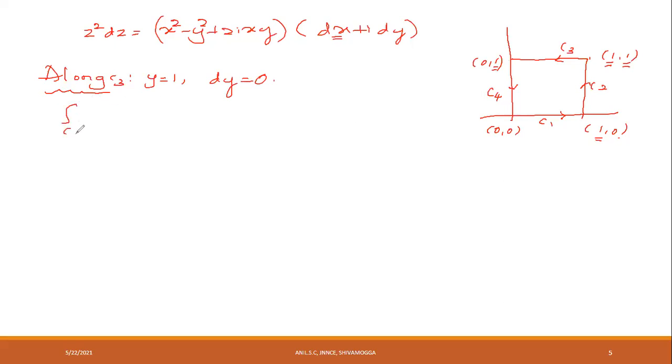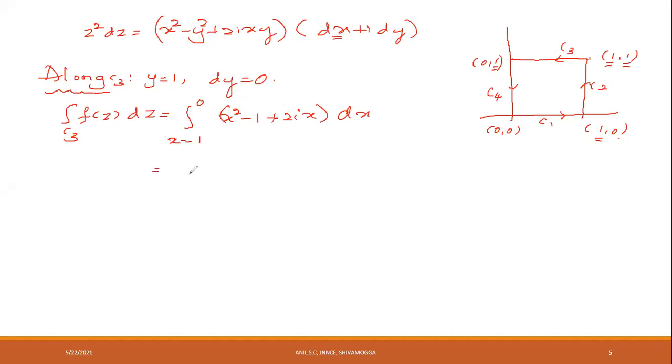Therefore, the integral along C3 of f of z into dz is equal to the integral. Here y is constant, y is equal to 1. Therefore, we cannot integrate with respect to y. We must integrate with respect to x. x takes values from 1 to 0. f of z is x square minus y square, that is x square minus 1, plus 2i times x into y which is 1, into dx plus i into dy which is 0.